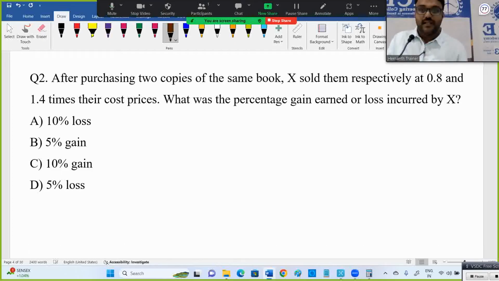Fine. Next one is regarding profit and loss, or mixtures and alligations also, we can consider this method. Okay. See, after purchasing 2 copies, purchasing means buying, right? So 2 copies of the same book. X sold one at 0.8 times the cost price and the other one at 1.4 times the cost price. Then finally, will you get profit or loss? If it is profit, what is the overall profit? If it is loss, what is the overall loss? There are multiple methods we can apply. This is profit and loss related.